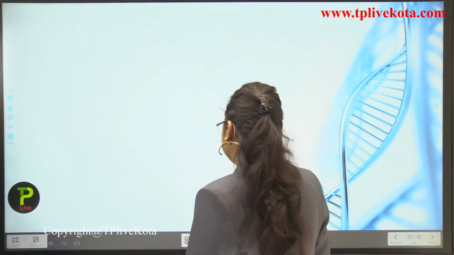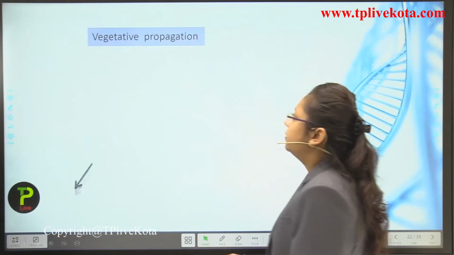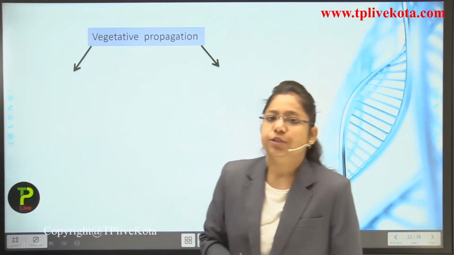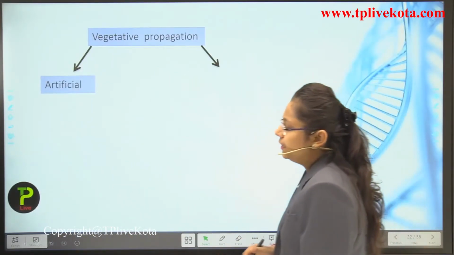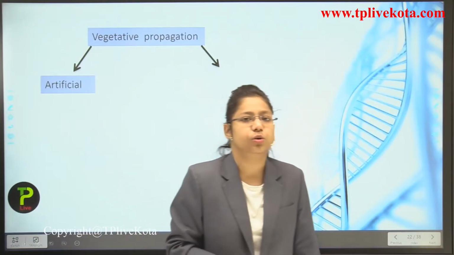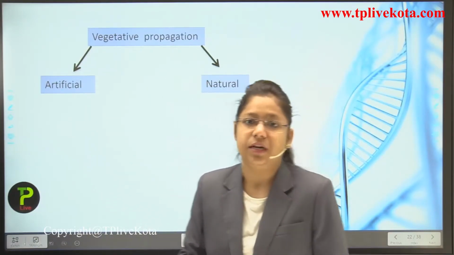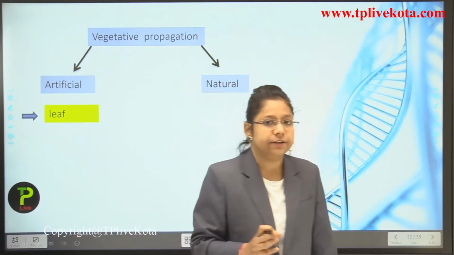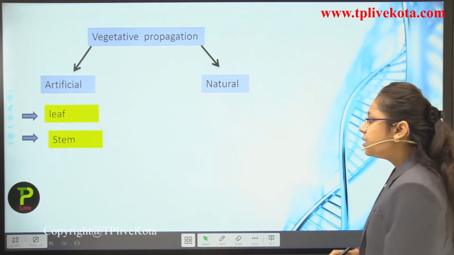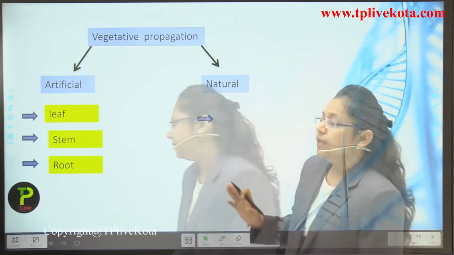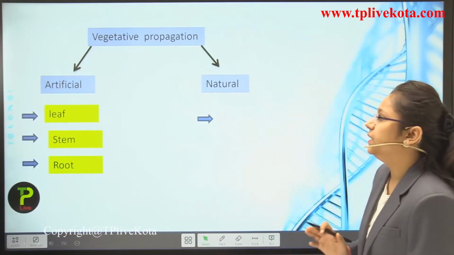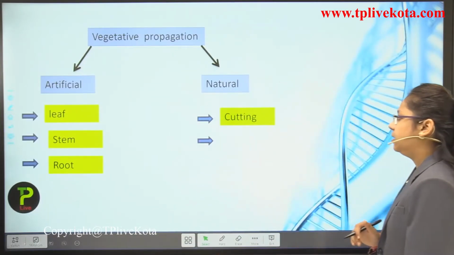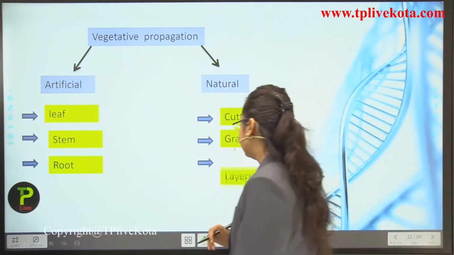Next, you can see here that vegetative propagation occurs by two methods: artificial and natural. In the artificial method, the first is leaf, the second is stem, and the third is root. In the natural method, vegetative propagation occurs through cutting, secondly through grafting, and thirdly through layering.